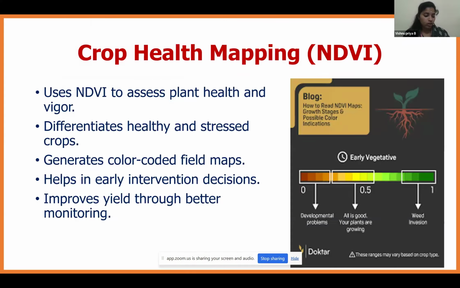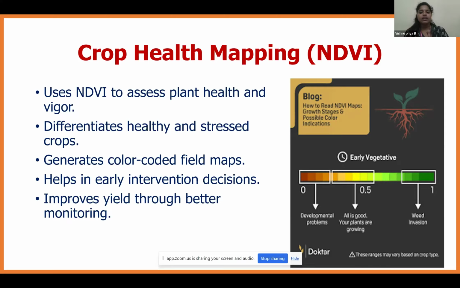Next is crop health monitoring. Crop health mapping uses NDVI, the normalized difference vegetation index. This term is predominantly used by remote sensing and GIS people. Crop health mapping uses NDVI to assess plant health and vigor. It differentiates healthy plants and stressed plants. It generates a color-coded field map, so that we can identify whether the plant is in good health or in a stressed condition.